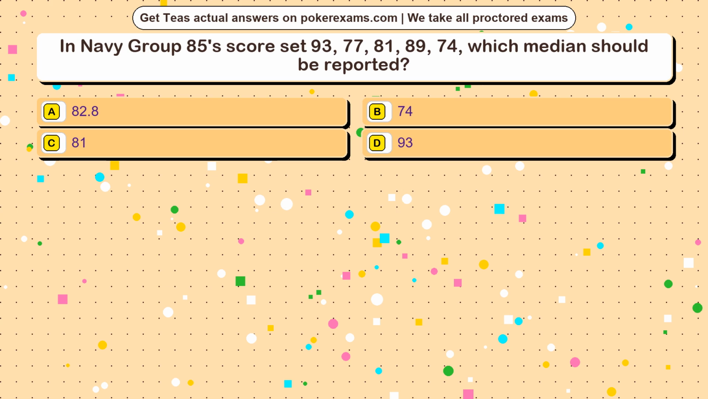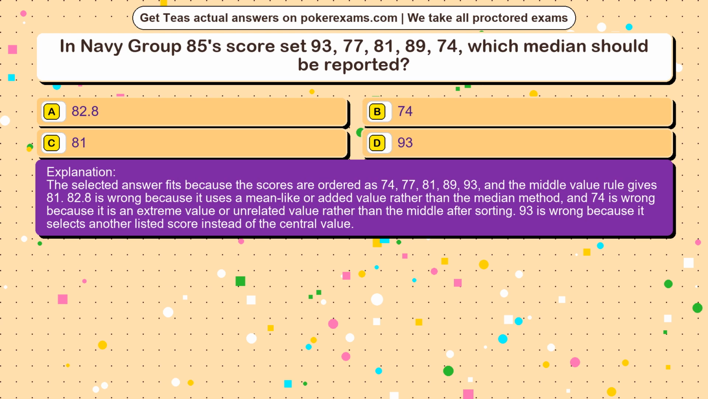The correct answer is option. The selected answer fits because the scores are ordered as 74, 77, 81, 89, 93, and the middle value rule gives 81. 82.8 is wrong because it uses a mean-like or added value rather than the median method, and 74 is wrong because it is an extreme value or unrelated value rather than the middle after sorting. 93 is wrong because it selects another listed score instead of the central value.